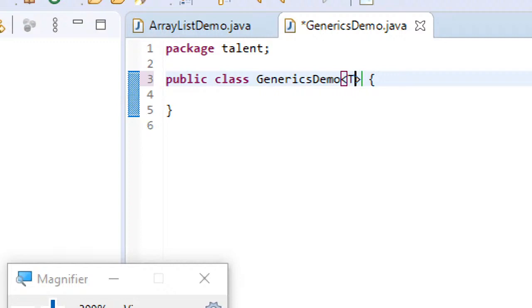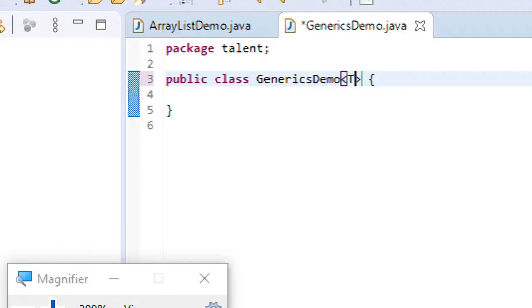Whatever the single letter with uppercase you are writing, it just separates it from the normal variable or parameter names. That's the basic thing. And the most commonly used type parameter names are capital T, which represents type, capital E, which represents element, capital N, which represents a number, capital K, which represents a key attribute, capital V, which represents value. These are the commonly used parameter names.